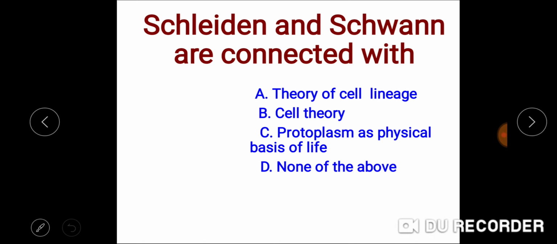Next question. Schleiden and Schwann are connected with. We know that Schleiden and Schwann are connected with the cell theory. Theory of cell lineage, that is omnis cellula e cellula, was given by Rudolf Virchow. Cell theory was given by Schleiden and Schwann. Protoplasm as the basis of life was given by Huxley. So the correct answer is cell theory.